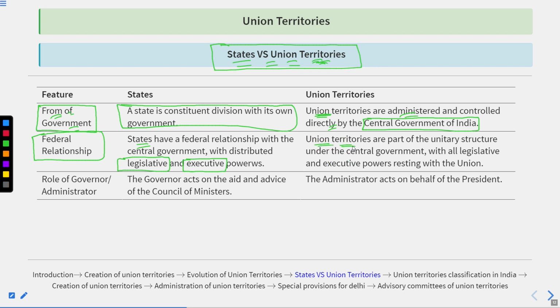But the union territories are part of the unitary structure, and these are completely under the control of the central government, with all legislative and executive powers resting with the Union. So there is no federalism exercised in the case of union territories. Even if a union territory lies within the territorial jurisdiction of any state, the state could not have any legislative and executive power in relation to the union territory. All the powers would be exercised by one and only the central government.